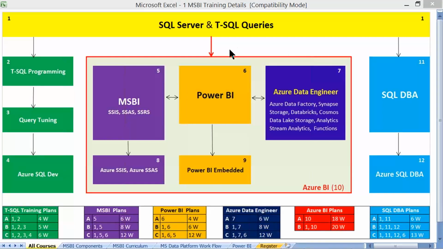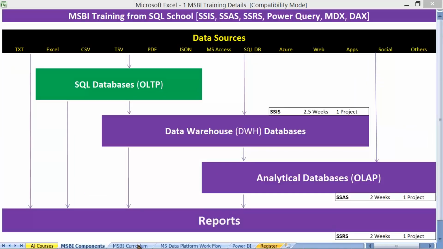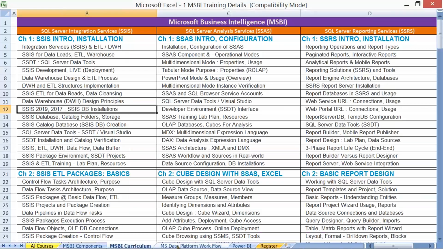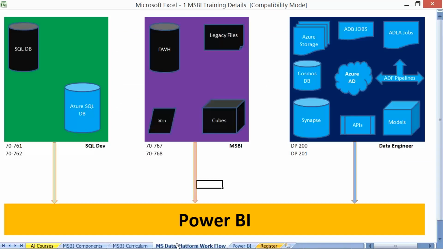Well, let's get started with what is MSBI and why we require it before we step into the MSBI course plan, the curriculum, and Microsoft Data Platform environment. Before we step over there, let's understand what exactly this MSBI means.